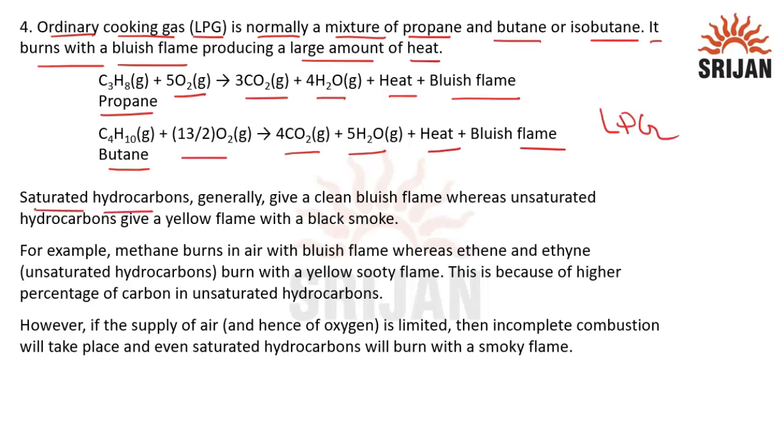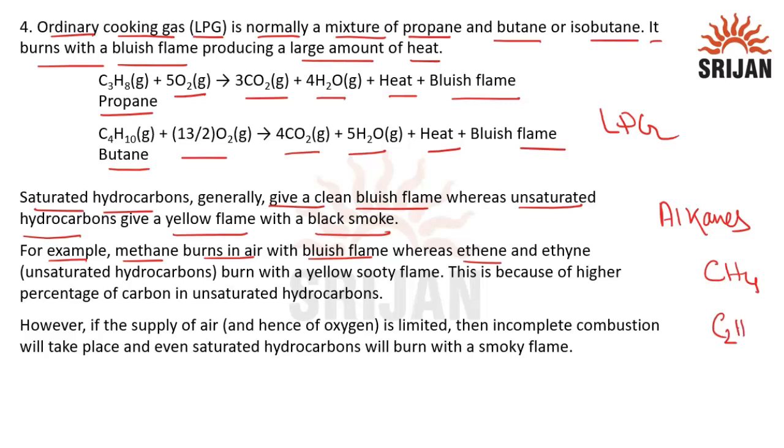Saturated hydrocarbons, that means the alkanes, generally give a clean bluish flame, whereas unsaturated hydrocarbons give a yellow flame with a black smoke. For example, methane, that is a saturated hydrocarbon, burns in air with bluish flame, whereas ethene, that is C2H4, or ethyne, that is C2H2, are unsaturated hydrocarbons. They burn with a yellow sooty flame. This is because of higher percentage of carbon in unsaturated hydrocarbons.